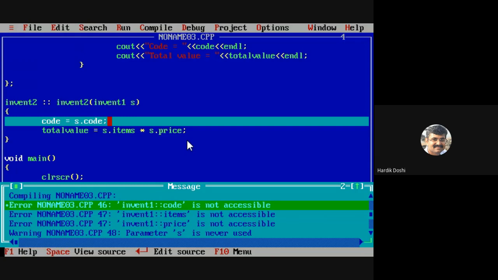error ક્યારે આવે? Increment 1 new scope resolution operator means code of increment 1 class. Code of increment 1 class is not accessible. Accessible ની error ક્યારે આવે? Private, public, protected. તો યહાં શું problem થયો? Code is private. Item is price is private. ખબર નથી આન્સર.